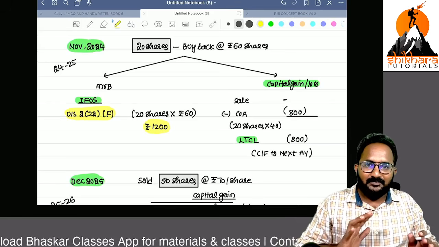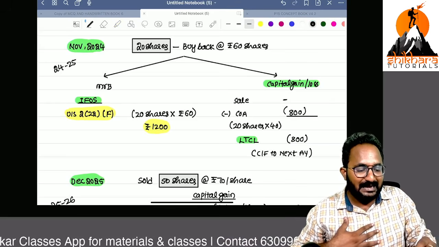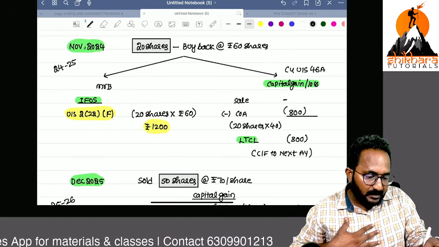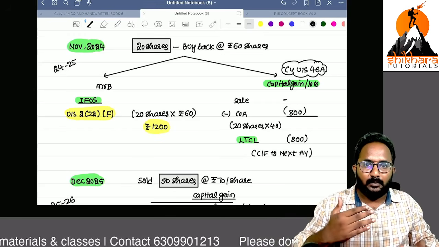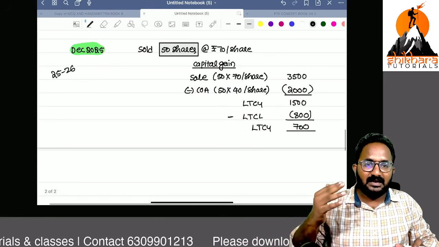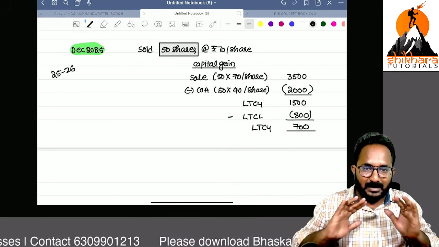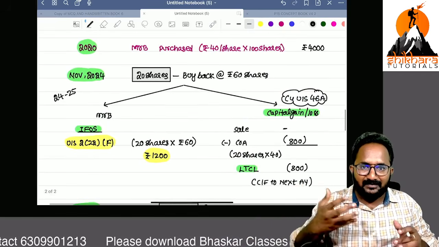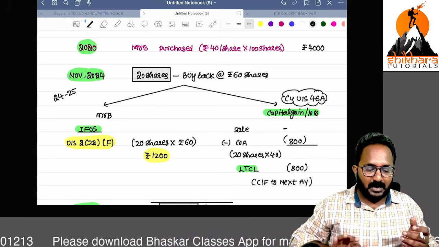That's okay, but at the same time you have to calculate the capital gain under section 46A. Here we are getting capital loss, no problem. That capital loss we can set off against any other capital gains. Here long-term capital loss we can set off against long-term capital gain, but in this year he doesn't have any long-term capital gain.